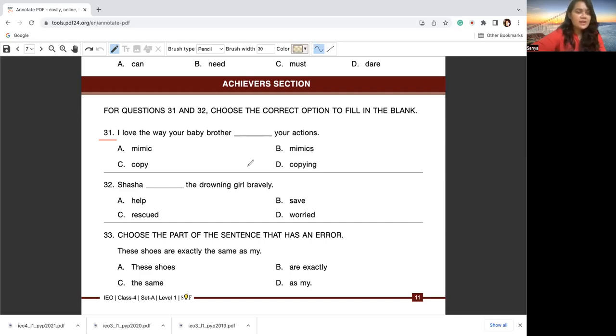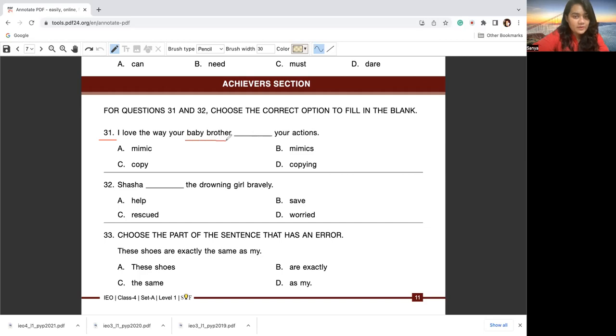Now, generally we say, don't copy my actions, right? Or don't copy her actions, don't copy his actions, right? So copying is a word we use when we want to convey that we are doing exactly as the other person, right? Now, I love the way your baby brother, let's try option A here, mimic your actions.